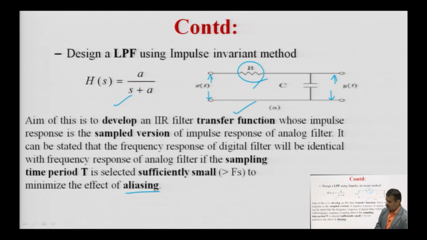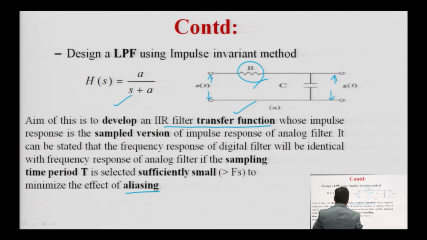Then you are not getting the discrete time signal, your signal is analog right now. You cannot convert your analog signal into the digital signal, then aliasing will come. So, the aim of this is what? That you have to develop an IIR digital filter transfer function H of Z with impulse response that is exactly the sampled version of the impulse response of the analog filter.